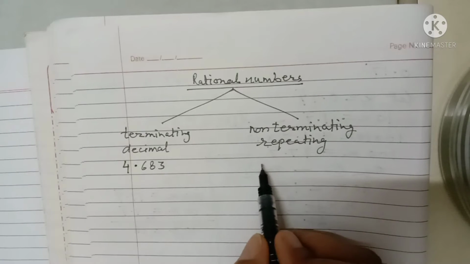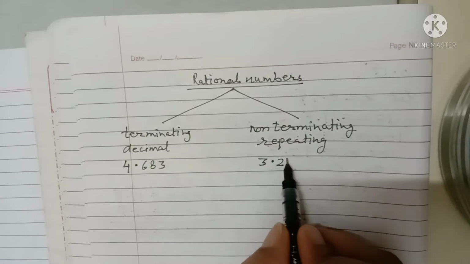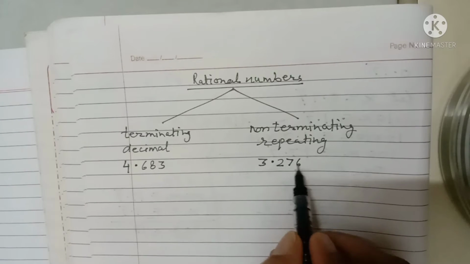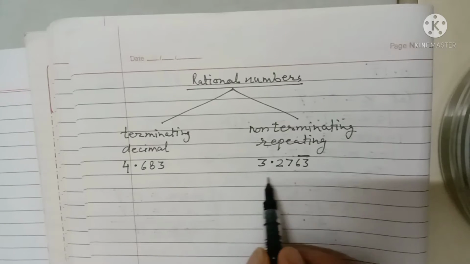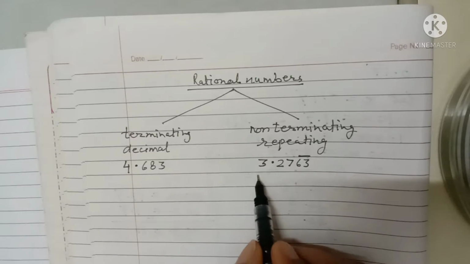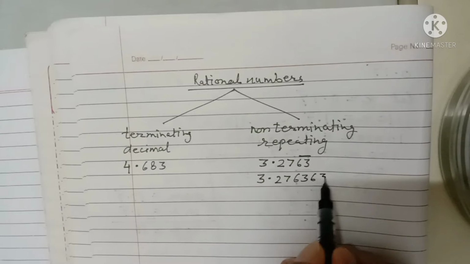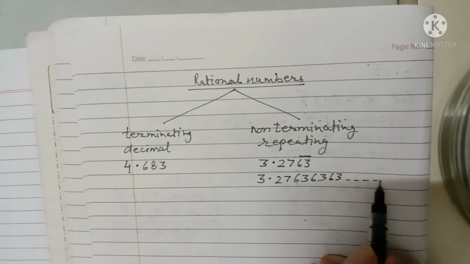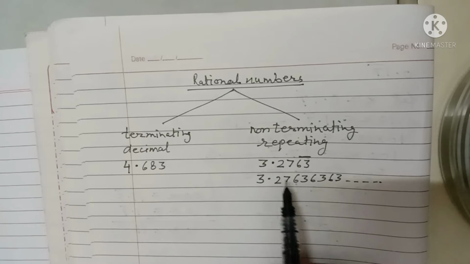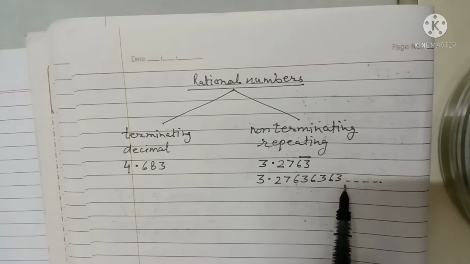Second is 3.2763, suppose these two digits have a bar, so you can write it as non-terminating repeating: 3.27636363 and so on. So this is non-terminating repeating.